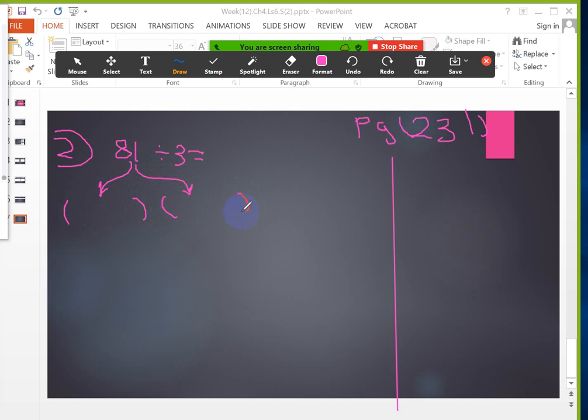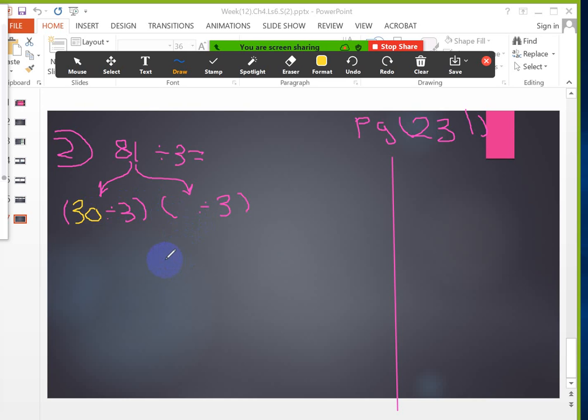Yes, 80 divided by 3, I can't divide it. So it will be 30 divided by 3. Okay, 30. What's the second number? You mean you will choose 30 here.